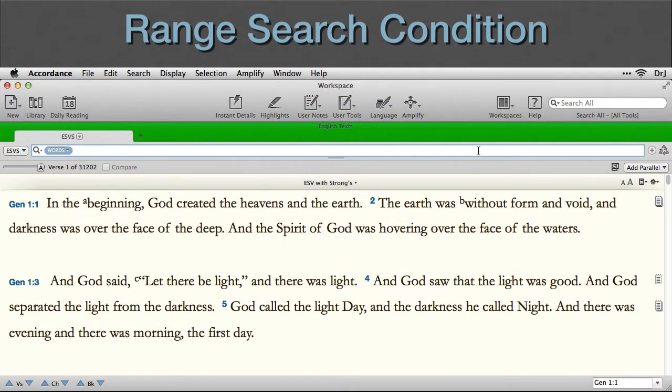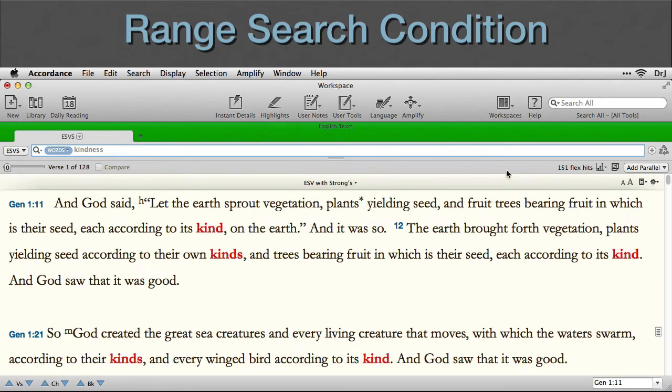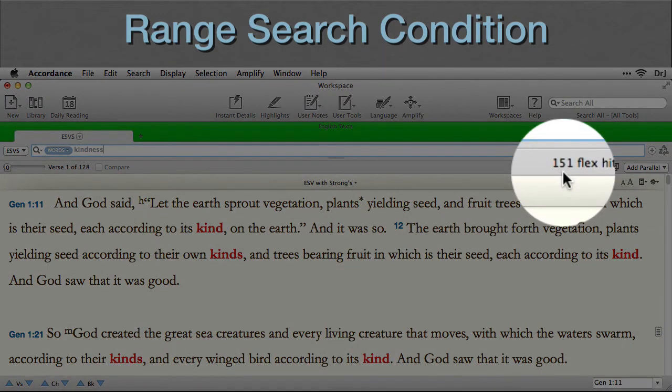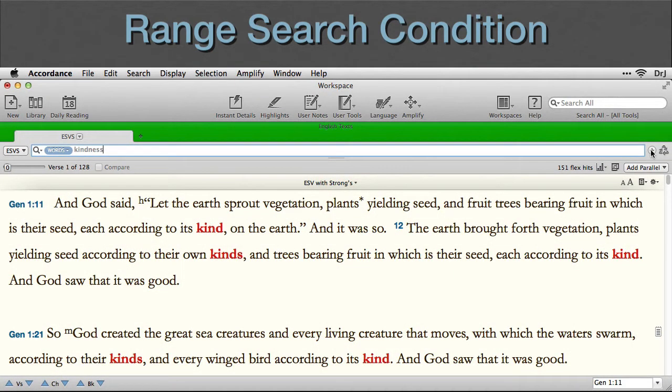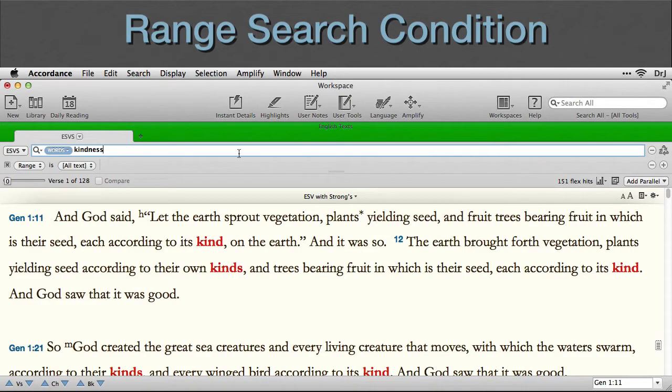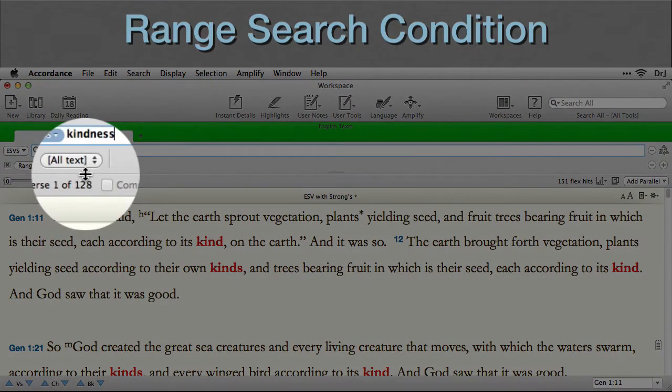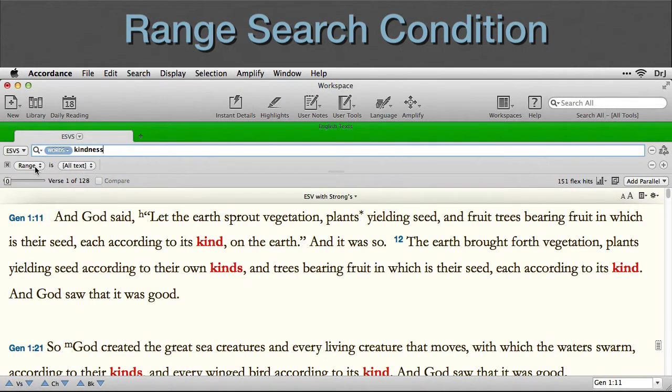Selecting any of these ranges limits our Accordance searches to just that particular subsection of the text. If we search for kindness in the ESV, we will find 151 hits. Now watch what happens when we add a range search condition. To do that, we'll click the plus, and note that the original search range was all text, or the entire Bible. Oh, and here are those 3 different search conditions.